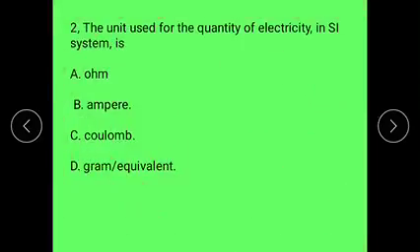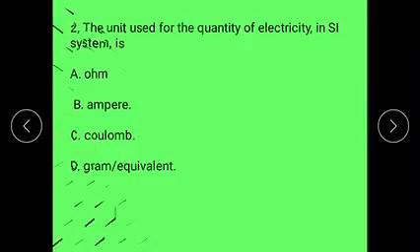From this, the right answer is electrolyte. The second question: the unit used for the quantity of electricity in the SI system is, we already know, coulomb is the right answer.